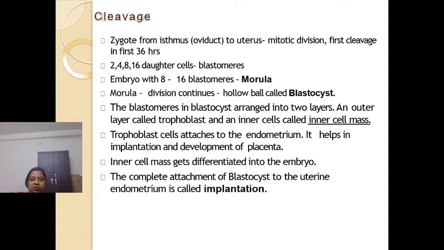The cells of the trophoblast will help it to attach to the endometrium. Endometrium is the inner wall of the uterus, as you know, right? And as it gets attached to the inner wall of the uterus, more layers of the endometrium surround the blastocyst, right? So this process is known as implantation.